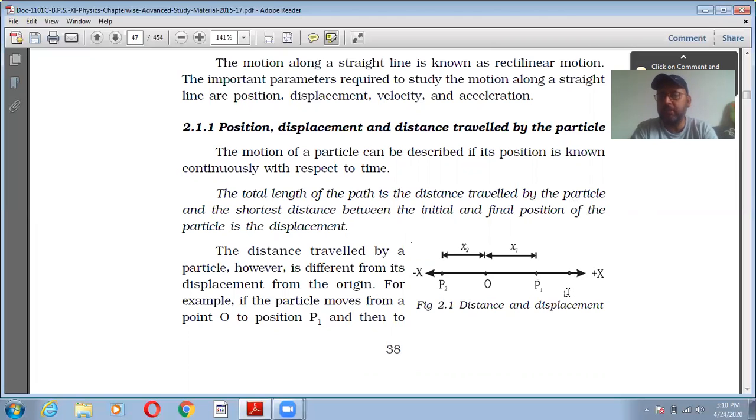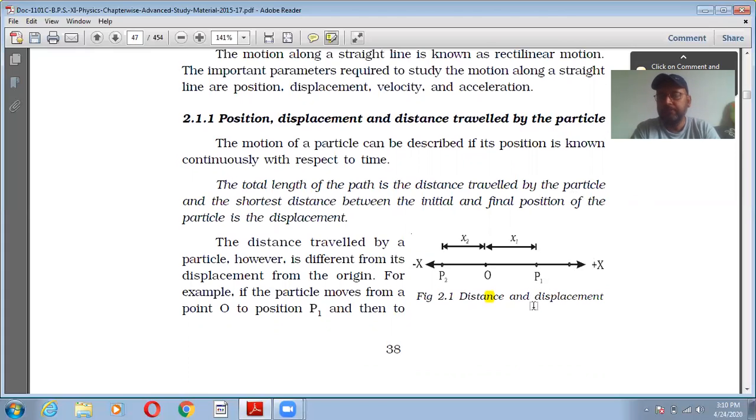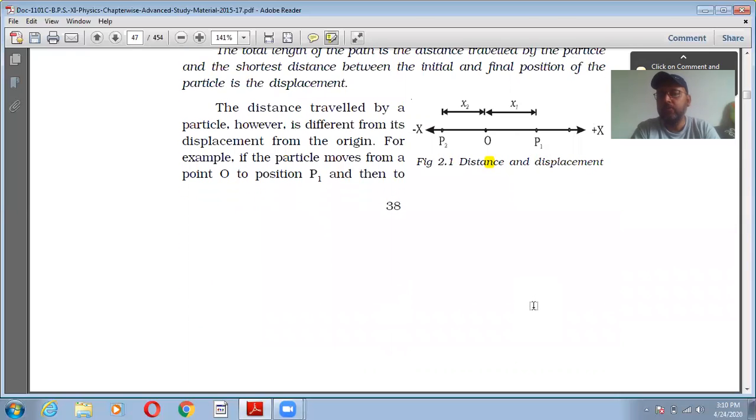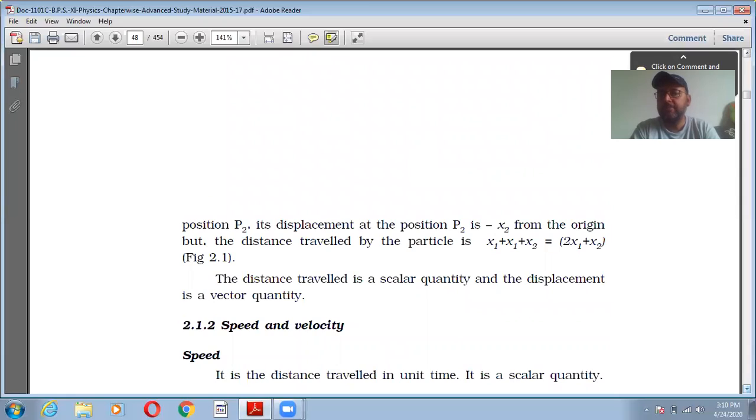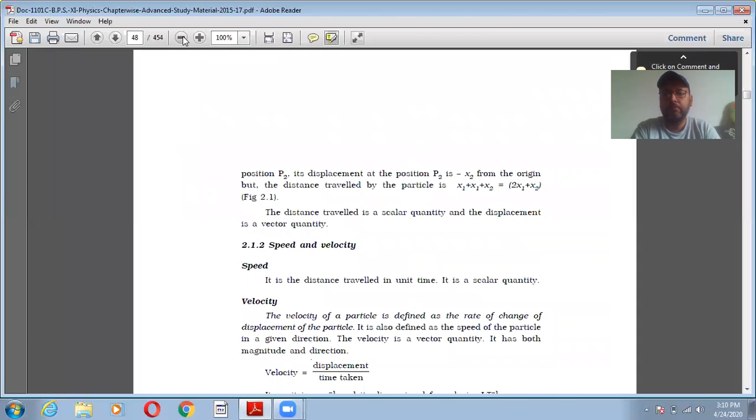For example, if the particle moves from point O to P1, and then to P2, its displacement at P2 is minus x2 from the origin, but the distance traveled by the particle is x1 plus x1 plus x2. Now it will be clearer.